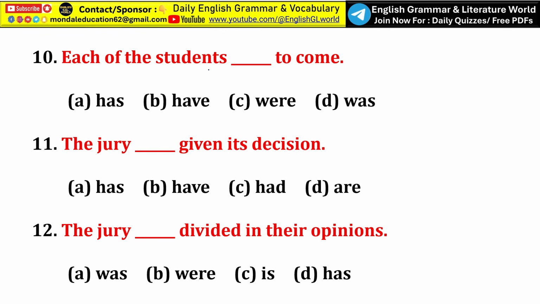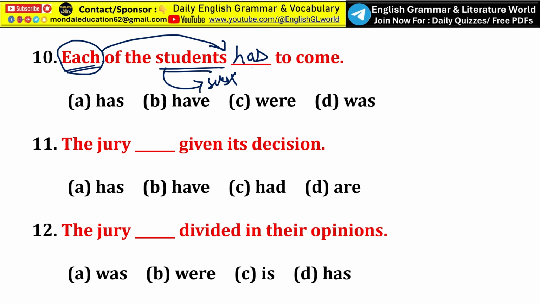Next, each of the students dash to come. Now many of you think that here students is used, that means student is a subject. That would be wrong. Here student is not subject. The subject is the word each. I have already told you that each is always treated as a singular subject, and each always takes a singular verb. So here the verb should agree with the subject part, that is each. So each of the students has to come. So option A, has, is the correct answer.